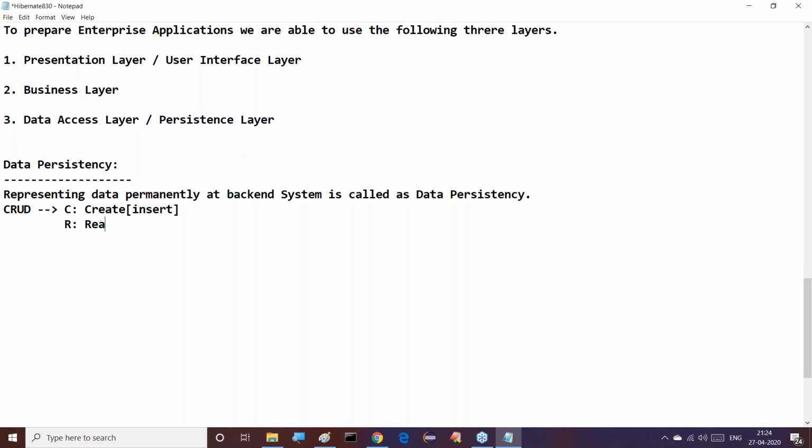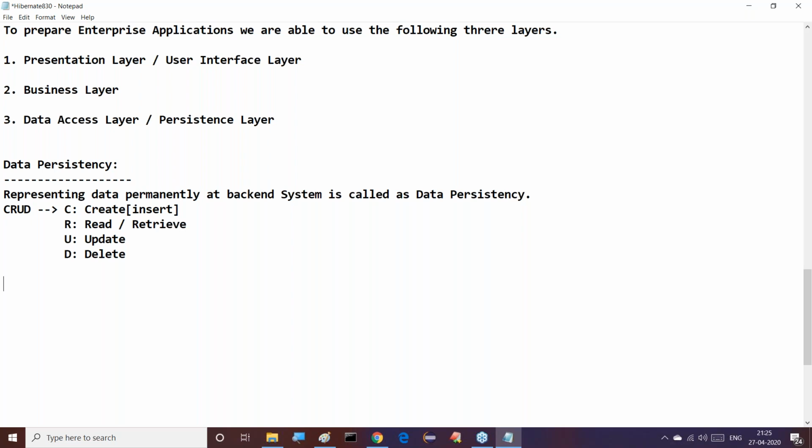Now, what about this R? R is nothing but Read or retrieve. Reading data or fetching data, whatever it may be. Next, U stands for Update. And D stands for Delete.